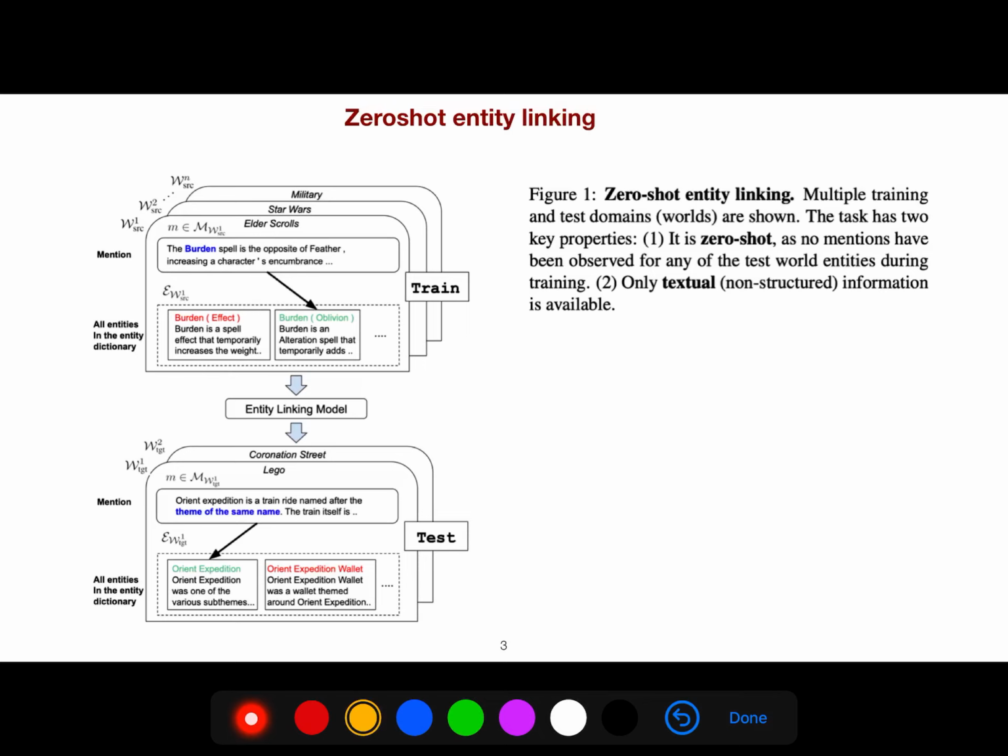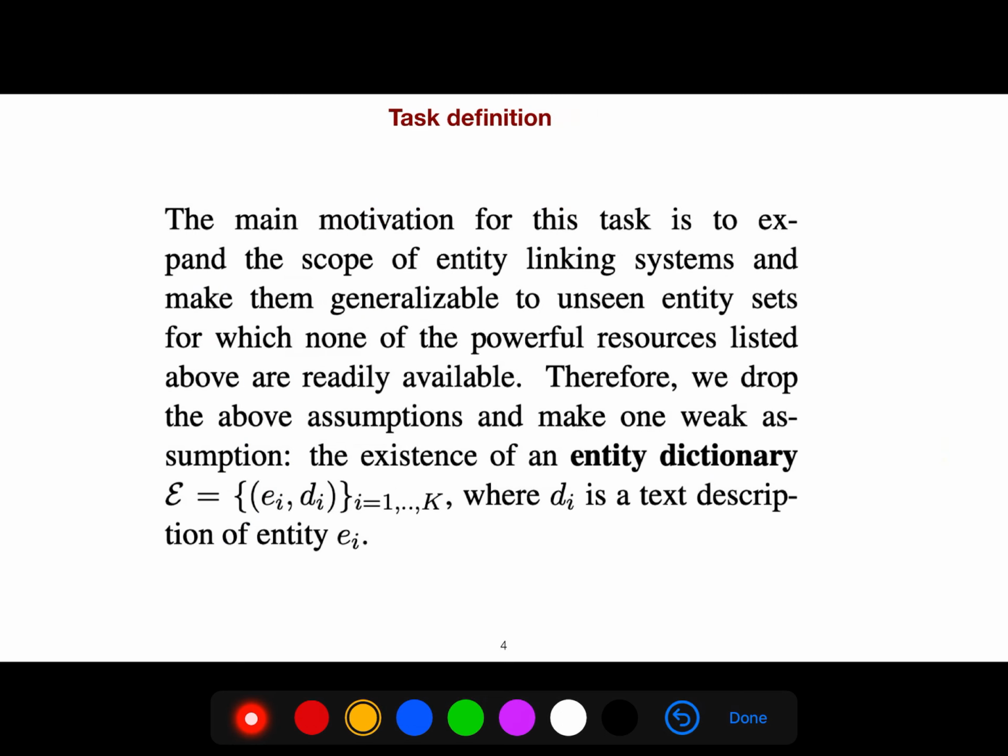So this is the architecture. We have all entities in the entity dictionary, like a surface form could have different entities. For example, in UMLS, for each one we have a CUI, so we should know which concept we are talking about, because there are more than 3 million concepts.